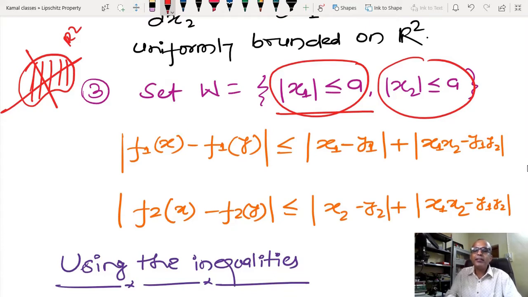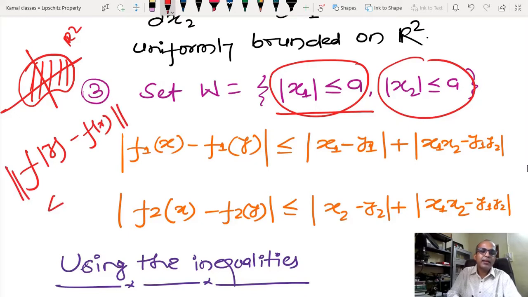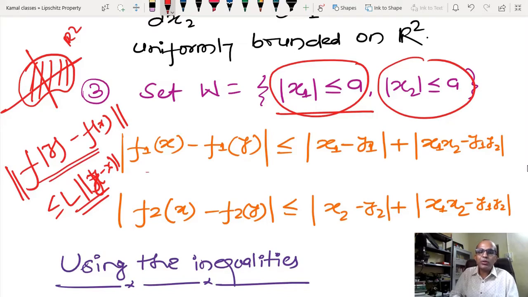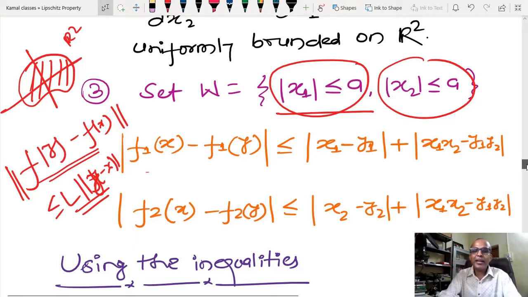So how to find the Lipschitz constant? You have to solve this: norm of f(y) minus f(x) less than or equal to L times norm of y minus x, or x minus y, whatever you want, and you can use any norm. Suppose I use the two norm. To write the two norm, we write f1(x) minus f1(y) squared plus f2(x) minus f2(y) squared. Does anyone have confusion?